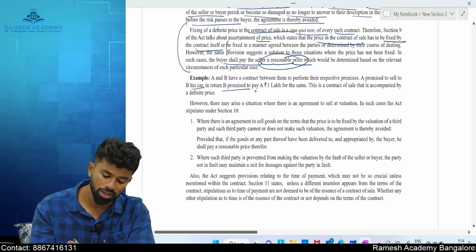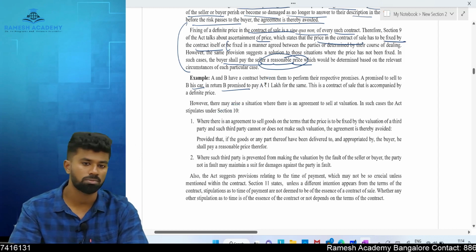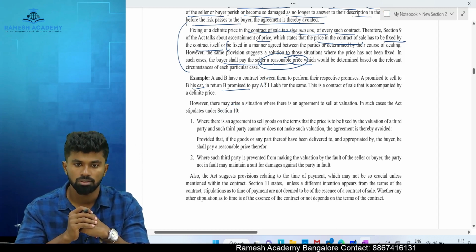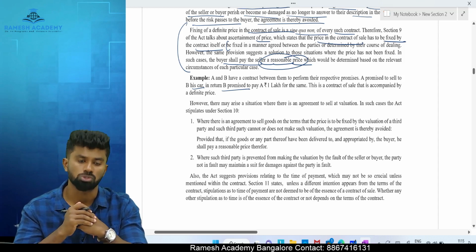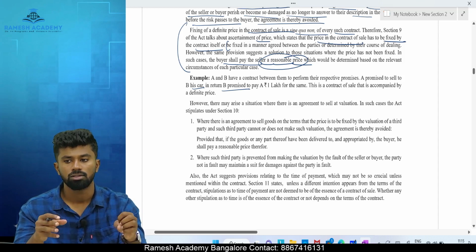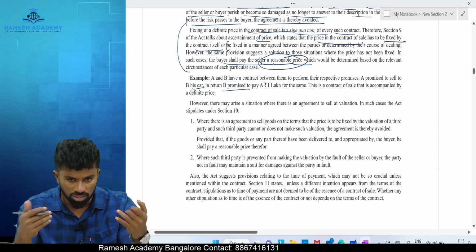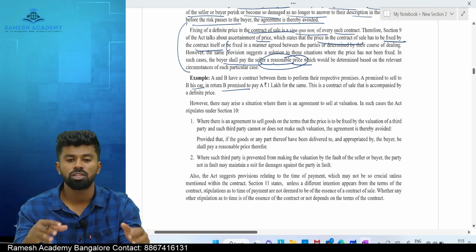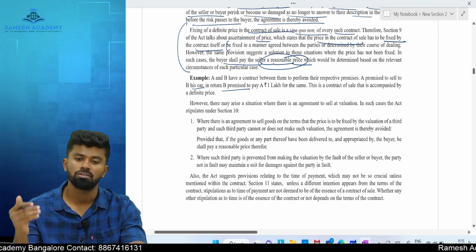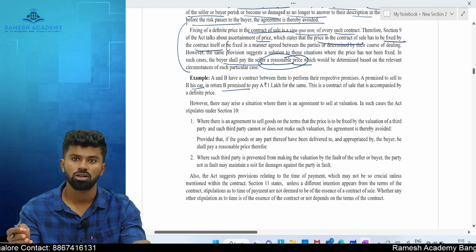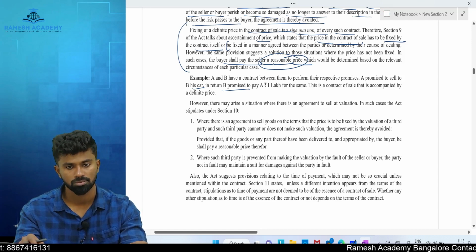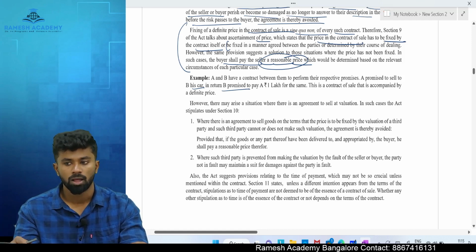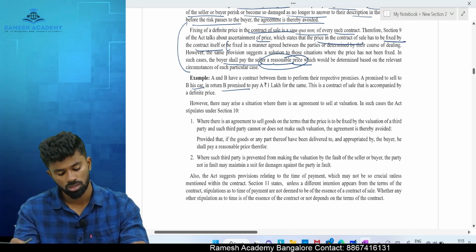This is one more area where a CMA, CA, or CS can practice. Once you become a CMA, there is a valuation course, a separate degree for expertise in valuation of goodwill, shares, properties, or jewelry items, because that requires certain skills.